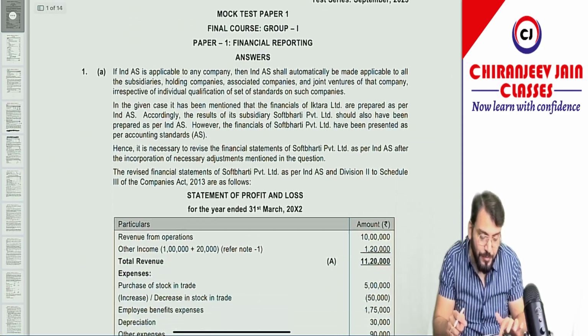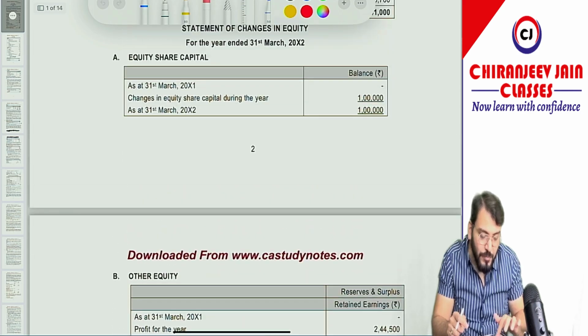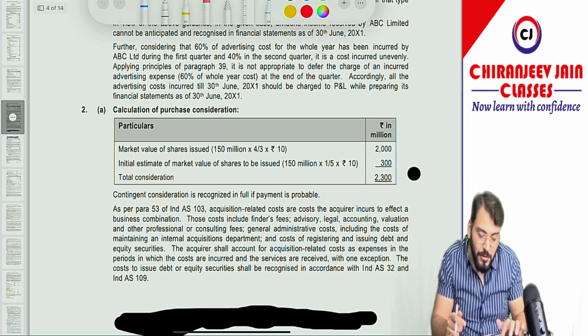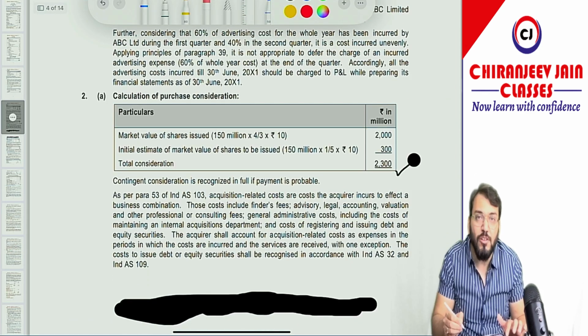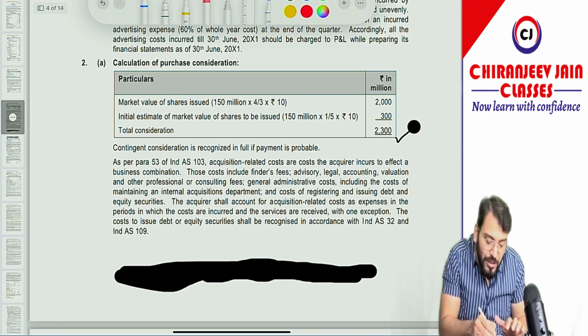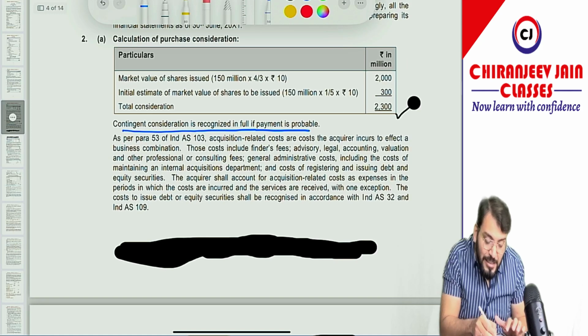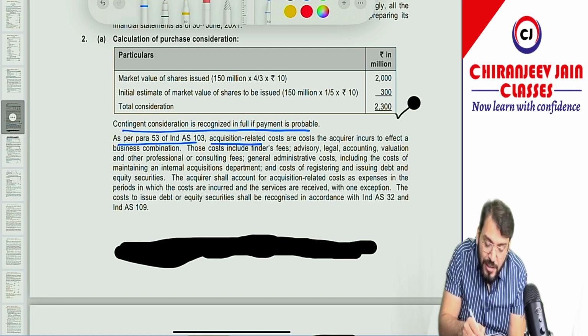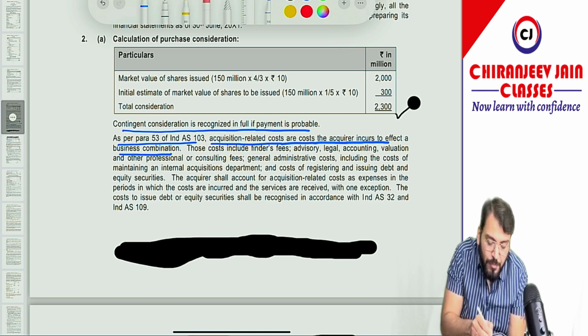Now what is the solution given? Come to the solution. You can see, the purchase consideration is 2300, correct? Contingent consideration is recognized in full, because it is probable. Now as per Ind AS 103, they have given the explanation also. Acquisition related costs are the costs the acquirer incurs to effect a business combination.